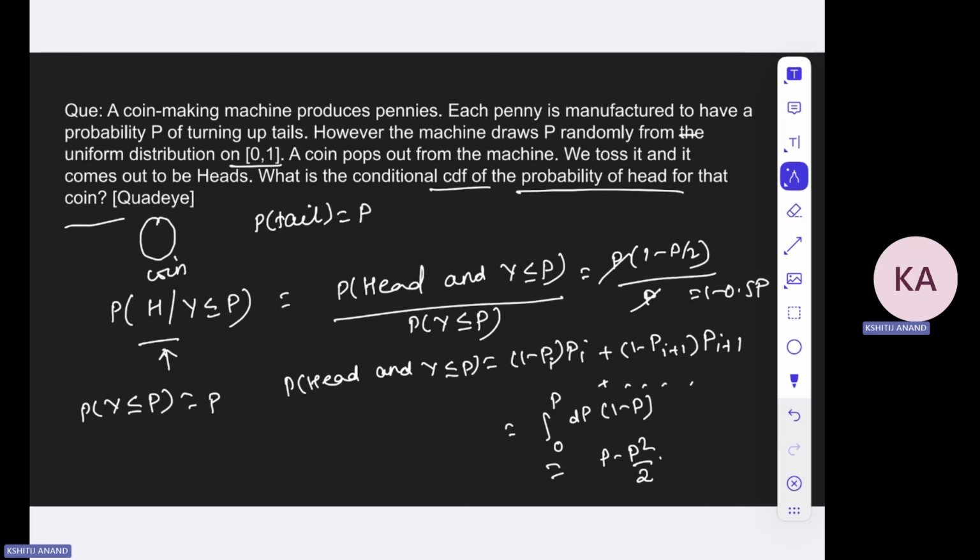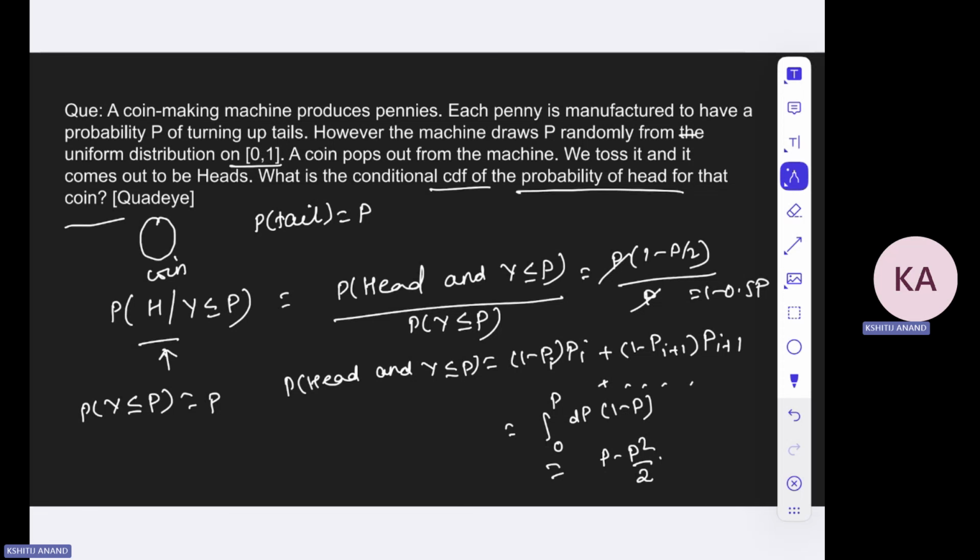Okay, so it is very important that you understand the question. The question is very clear. You have a penny producing company, or a company that produces coins. It produces this particular coin, which gives tail with a probability of P, but this P is not constant. This P is taken from a uniform distribution between 0 to 1. Now the question is asking what is the conditional cumulative distribution function of the probability of head for that coin. So this is the thing that is getting asked.